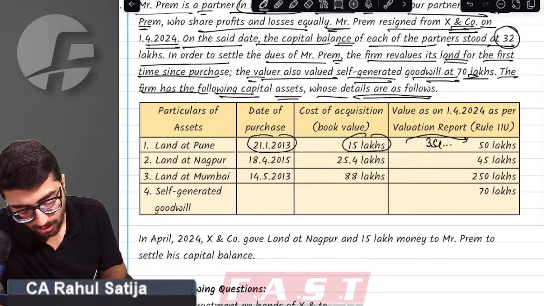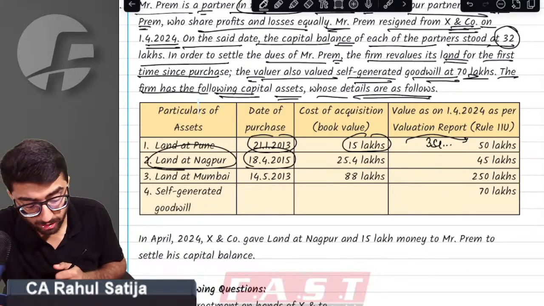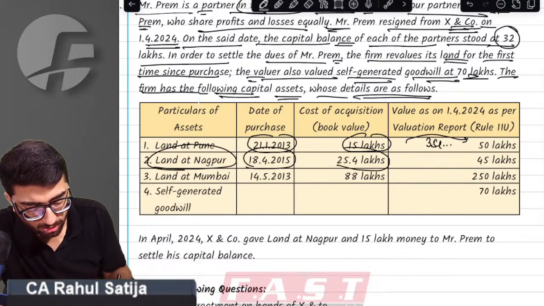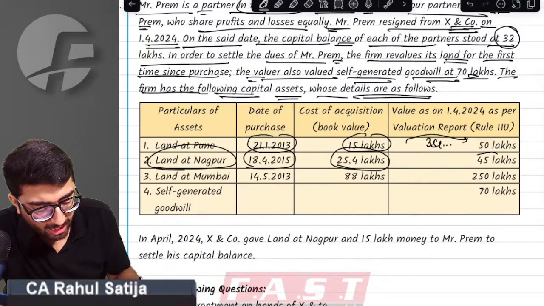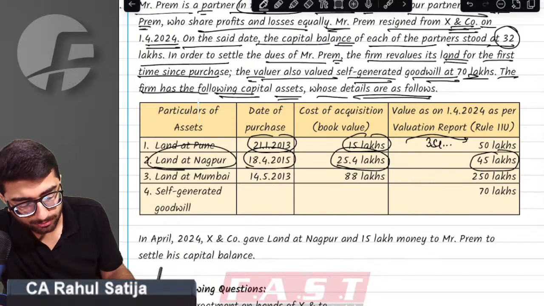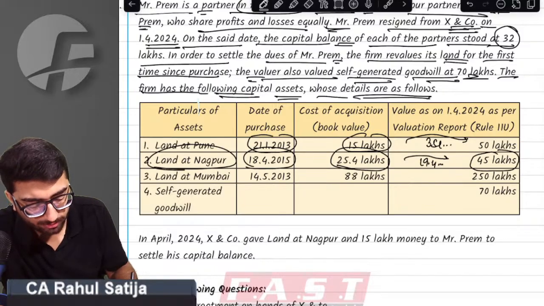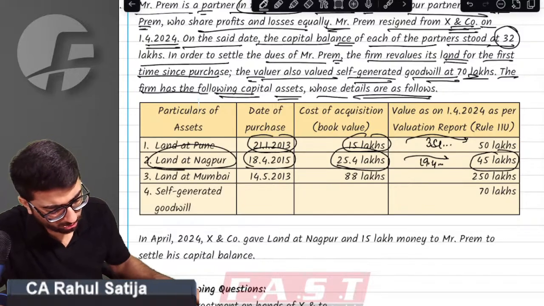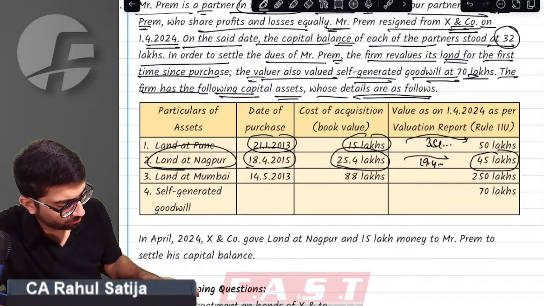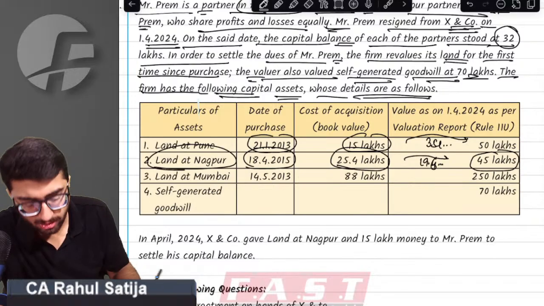There was land in Nagpur which was acquired on 18th April 2015 for 25.4 lakh and it has now been revalued to rupees 45 lakh. What is the revaluation gain? 19.6 is the revaluation gain.